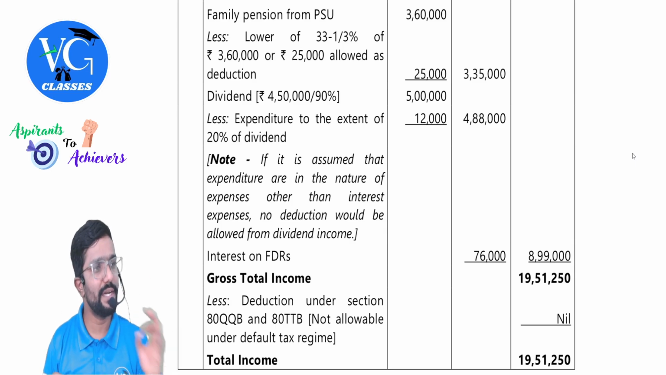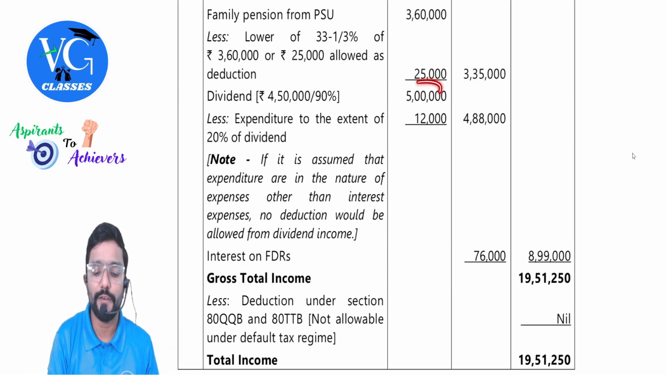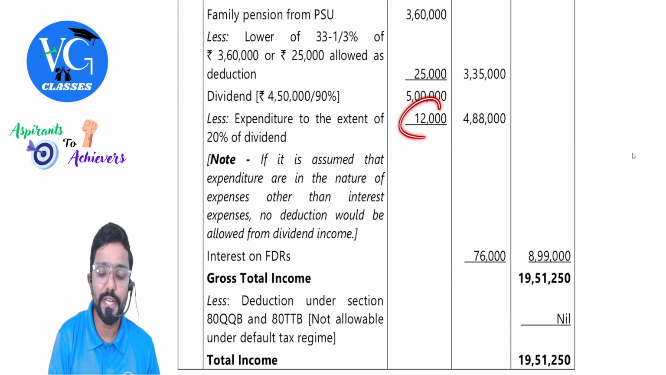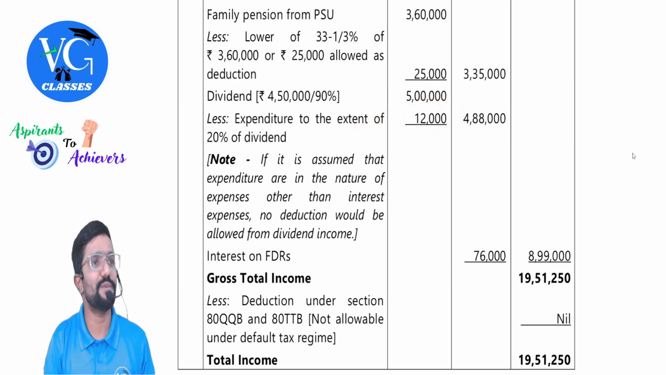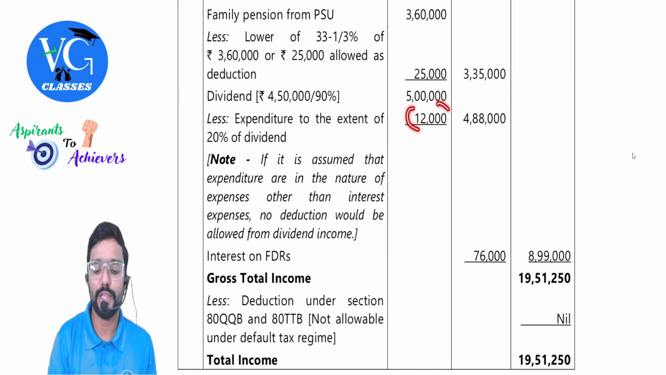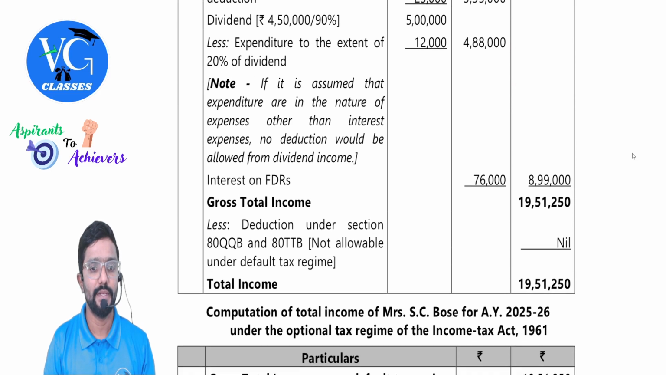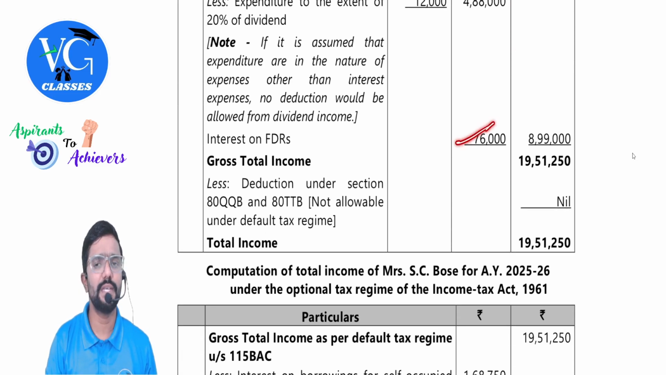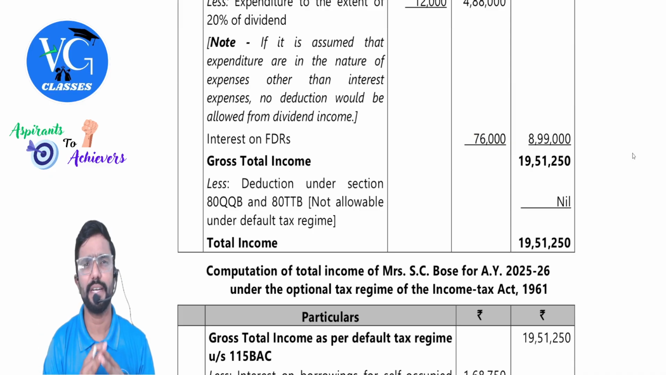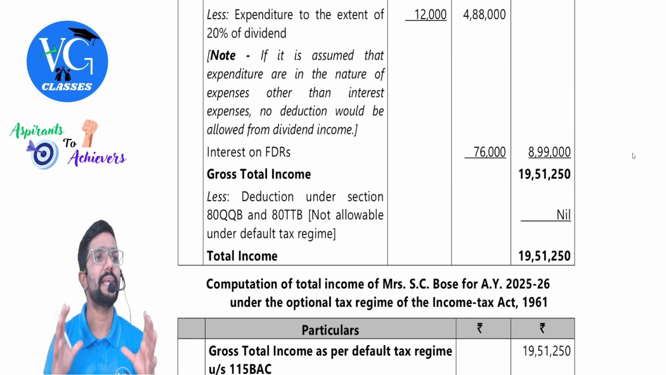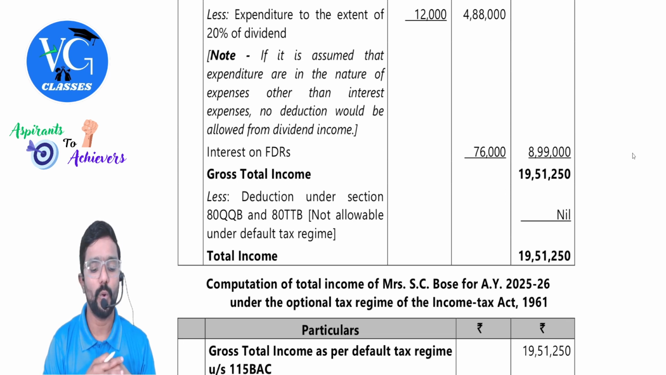So, is it fully allowed? No, sir. Actual interest expenses or 20% of dividend income, whichever is lower. 20% of dividend income comes to how much? 1 lakh. Actual interest expenses is how much? 12,000. Claim 12,000. So taxable is 4 lakh 88,000. Then interest on FD, gross only is given straight away. TDS is not deducted on this. Straight away take 76,000. So income from other sources is how much? 8 lakh 99,000. Okay, sir.